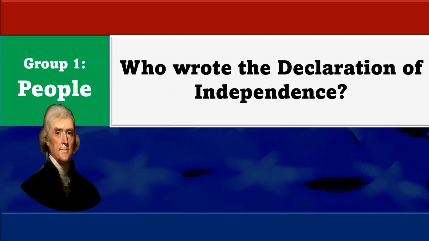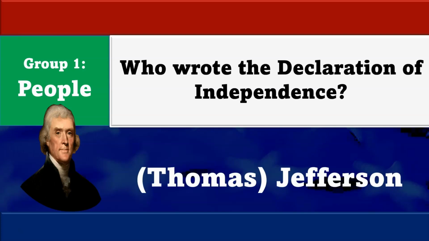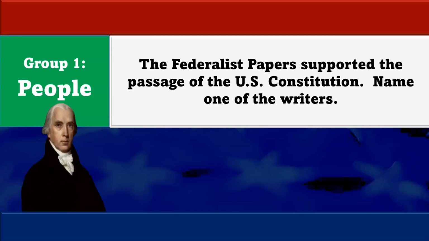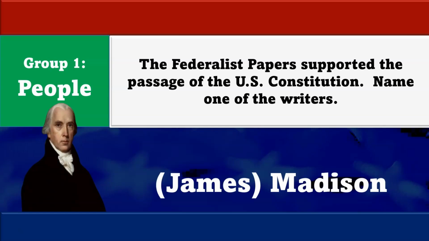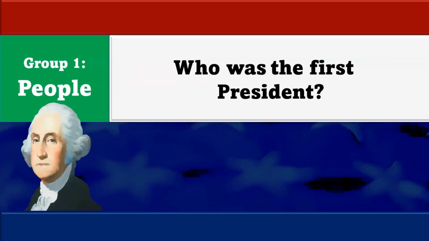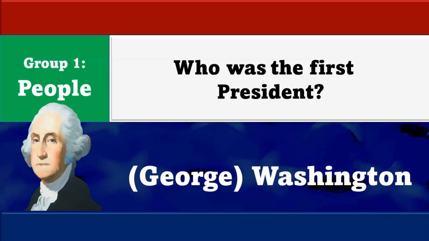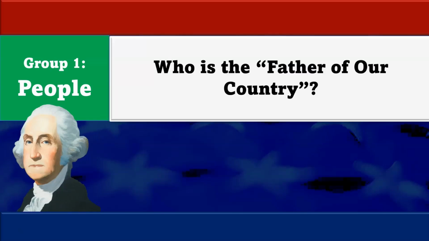Who wrote the Declaration of Independence? Thomas Jefferson. The Federalist Papers supported the passage of the U.S. Constitution. Name one of the writers. James Madison. Who was the first president? George Washington. Who is the father of our country? George Washington.